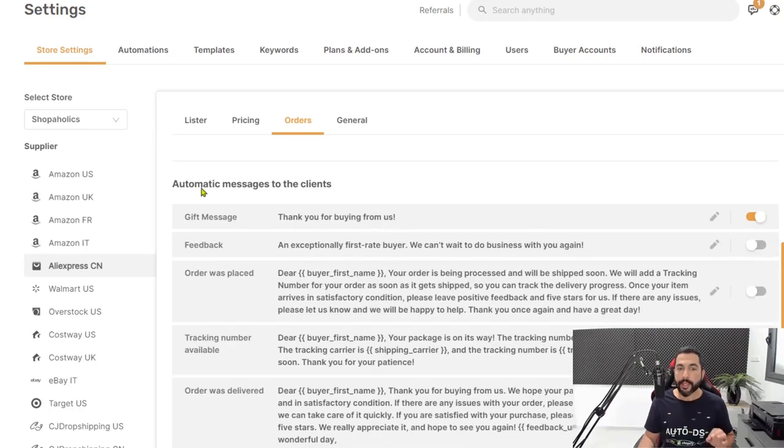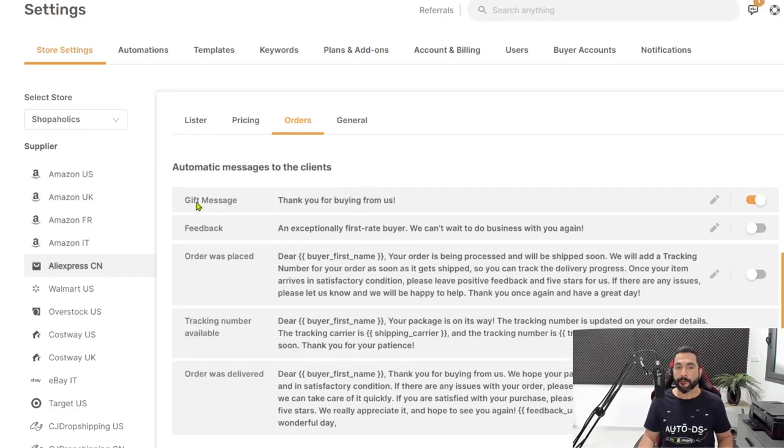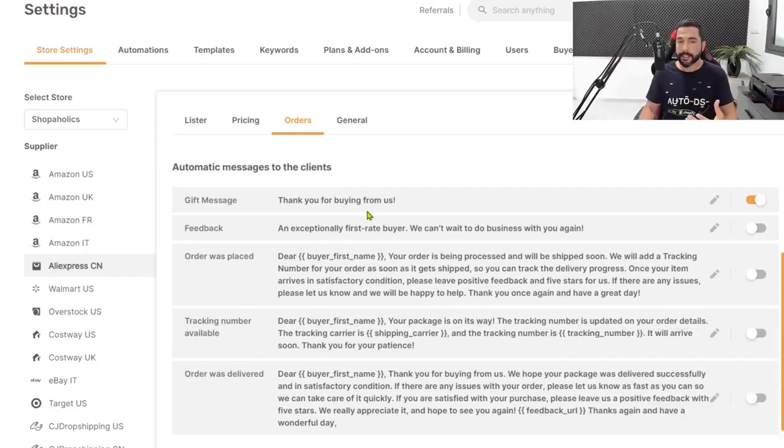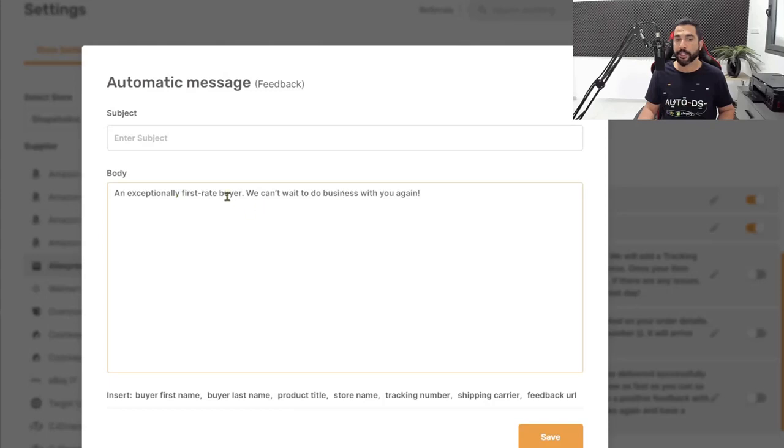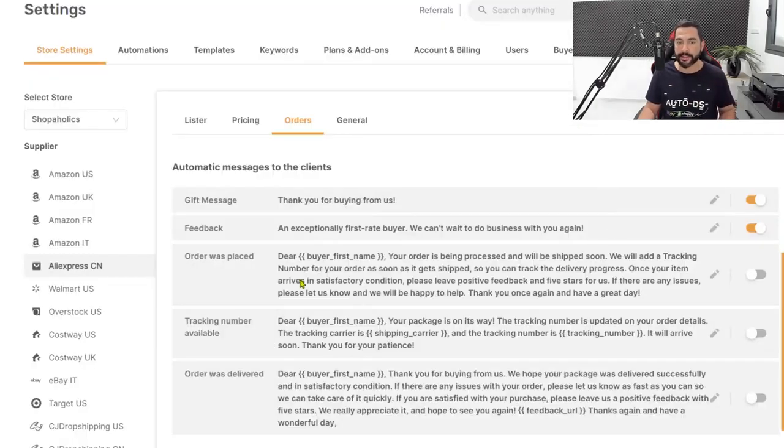And here we have the automatic messages to the clients once we scroll down. So first, there's the message that they're going to get as a gift with the product itself, where you can add a custom note. So you can write whatever you want here by editing the message over here. Then we want to enable the rest of the options that we have over here. The first one is to give the buyer a feedback with a custom message from you, the seller. So again, you can click on the pencil icon each time to edit whatever you want inside that message and make it your own custom message.